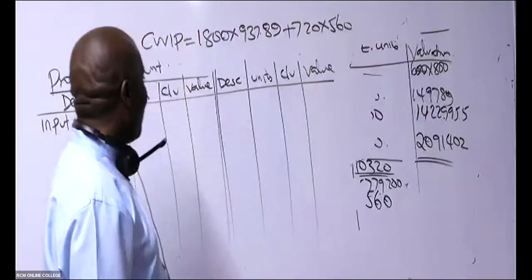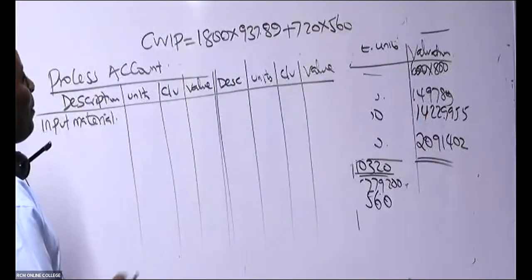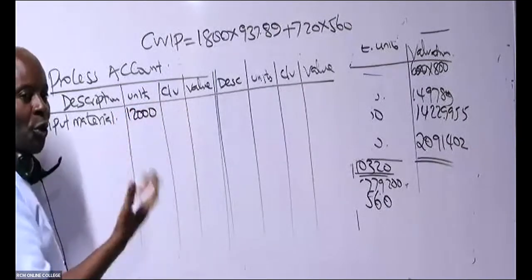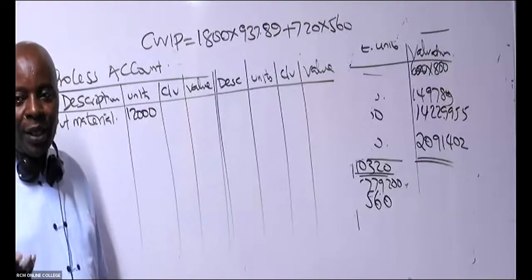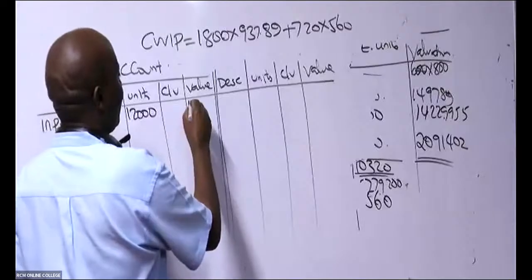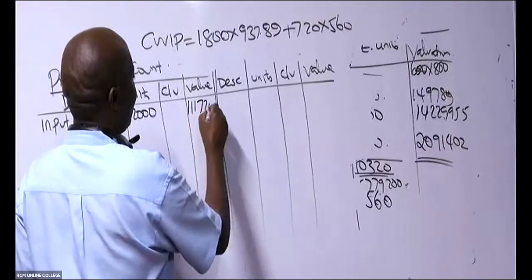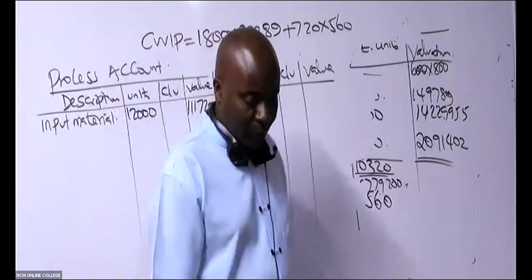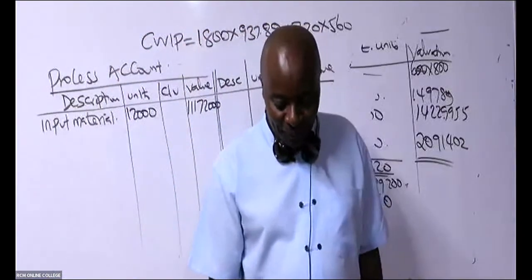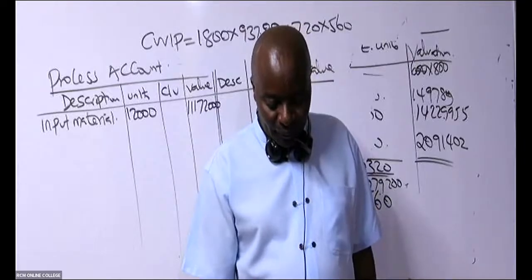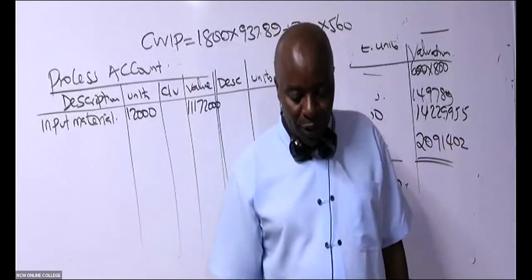So input materials, is there somebody who can remember that they were 12,000? And what was the total cost for these input materials? 11,172,000. Yeah, 12K units.